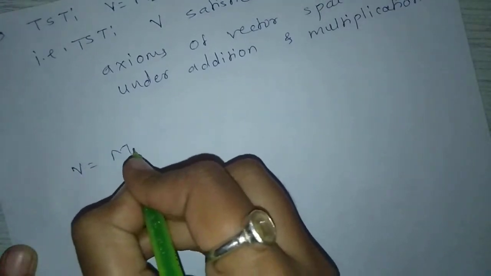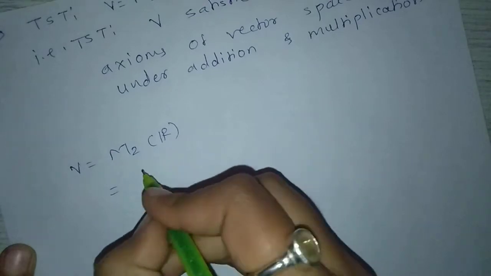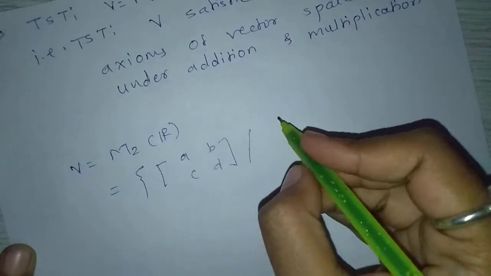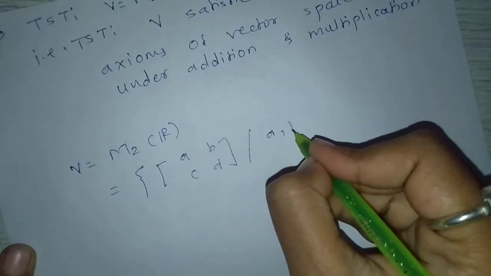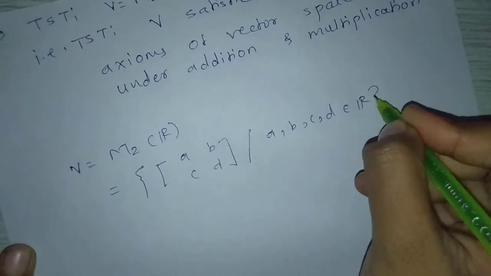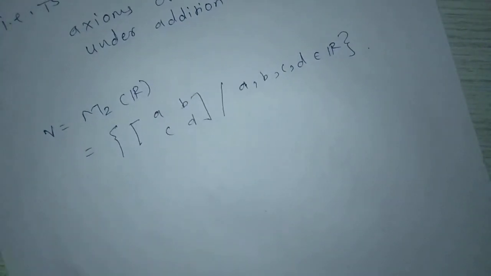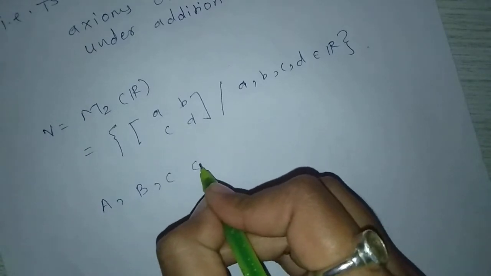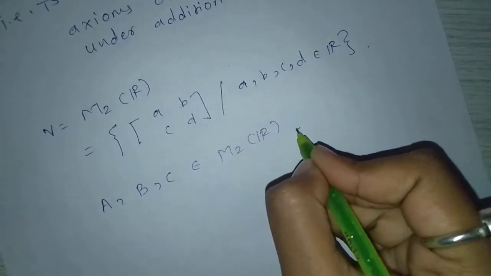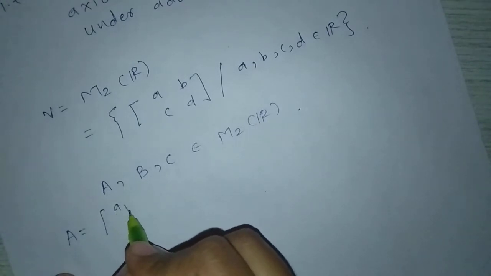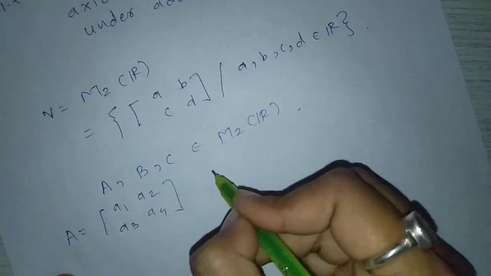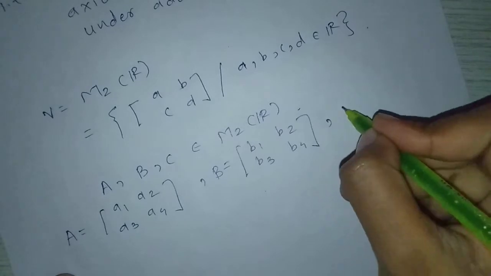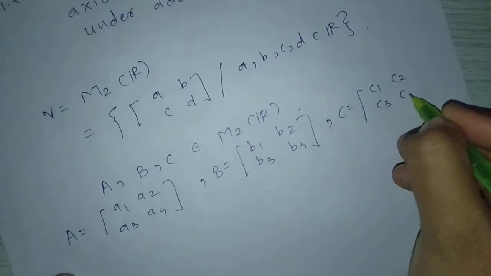V equal to M2 of R, and M2 of R means the set of all 2 by 2 matrices with entries nothing but the real numbers, means A, B, C, D belongs to R. First, take 3 vectors, means 3 matrices which belong to M2 of R, means take A equal to A1, A2, A3, A4, B equal to B1, B2, B3, B4, C equal to C1, C2, C3, C4.